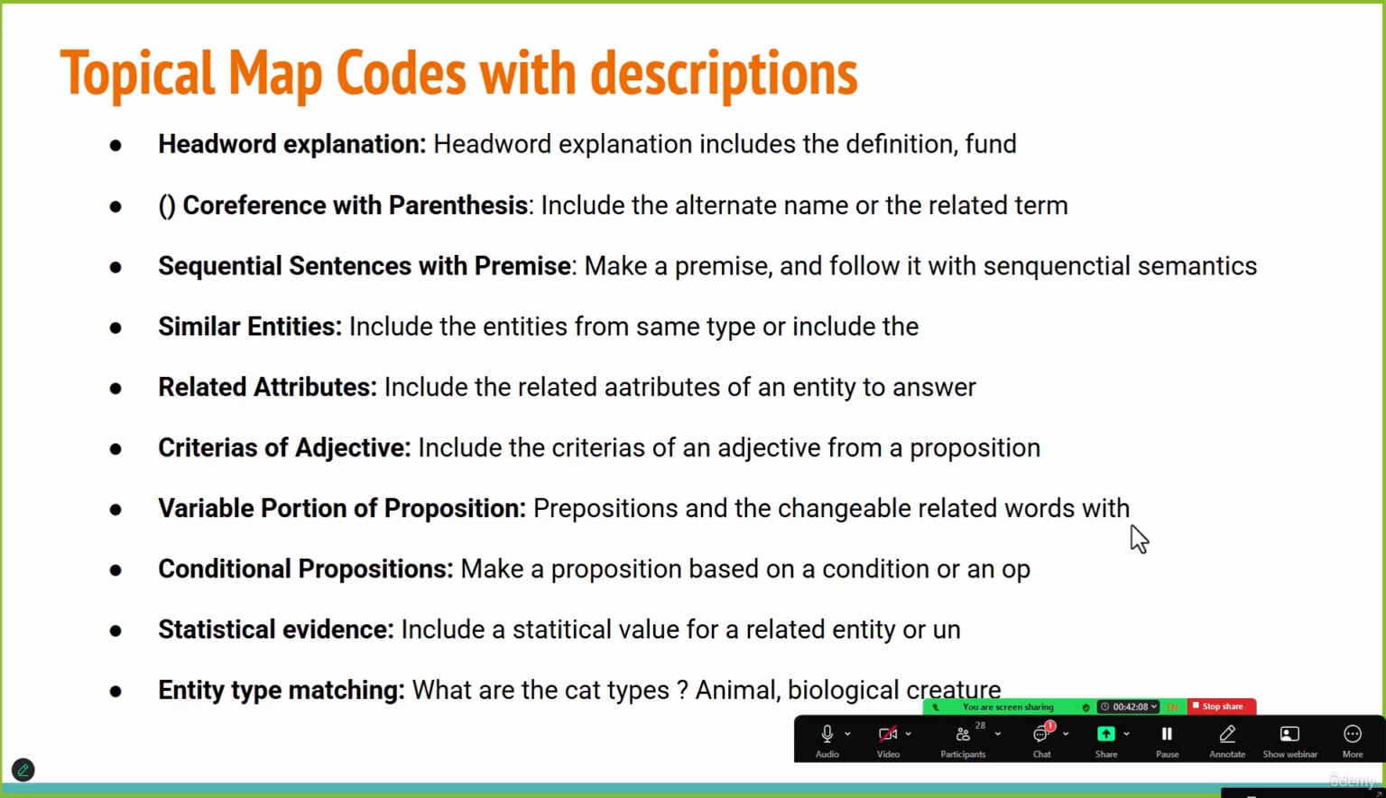Sequential synthesis with promise. Create a promise and follow it through sequential semantics. Similar entities. Include entities of the same type. Related attributes. Include the related attributes of an entity. Criteria of adjective. Include the criteria of the adjective from a proposition. There are separate lectures on these topics, what a proposition is, what an adjective is, etc.